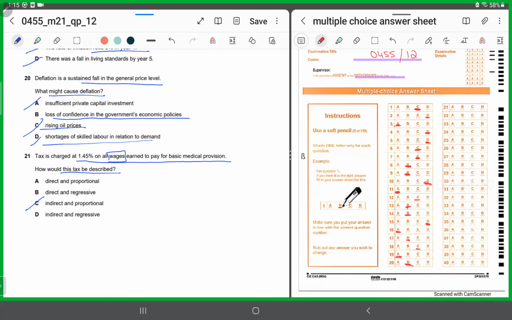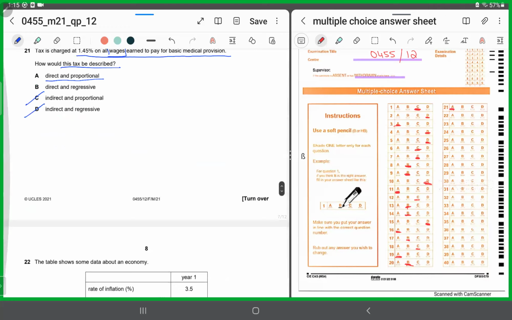So we'll choose C and D. It has to be direct. So direct and regressive or direct and proportional? Direct and proportional. Why? Because the same percentage is being paid by everybody irrespective of their incomes. So it is proportional. The same percentage is being applied on all incomes. So for 21 it has to be A.